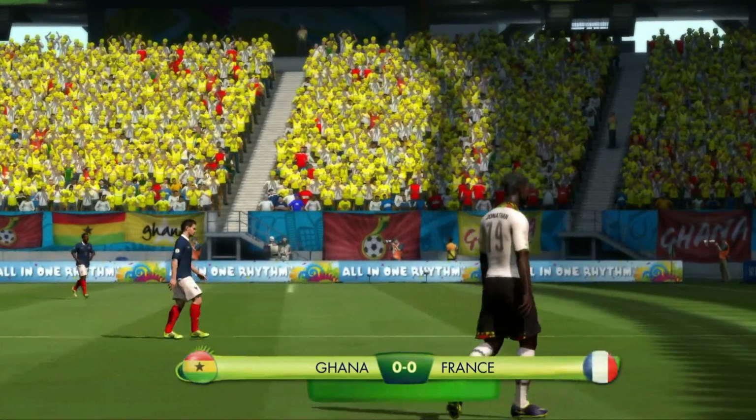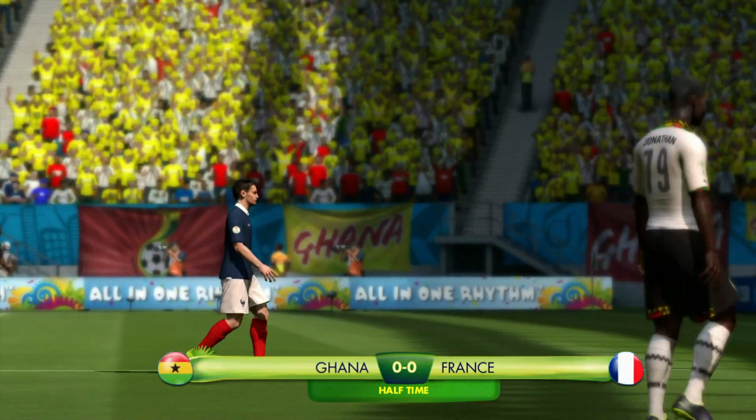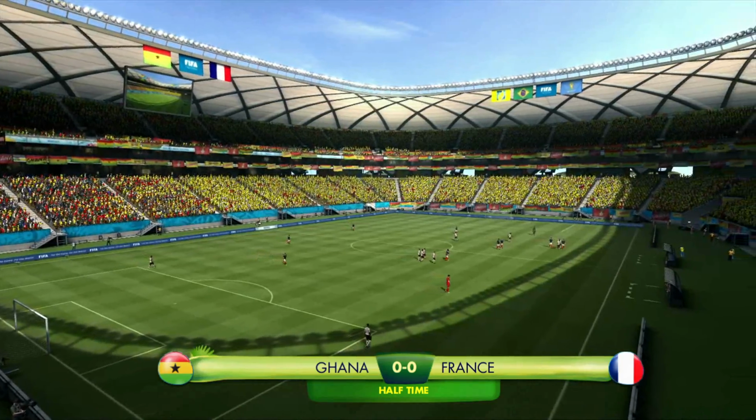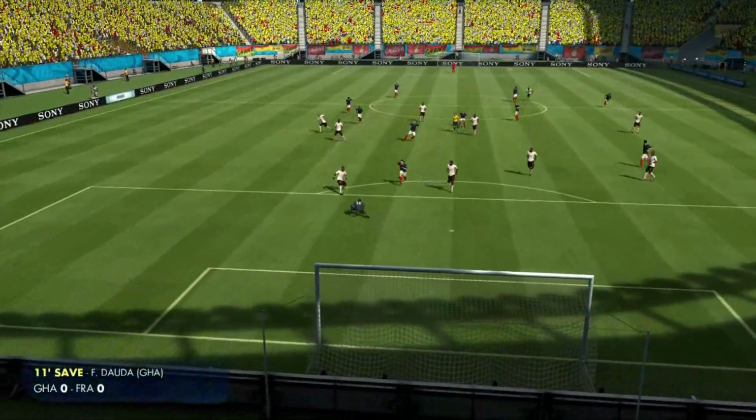It's half time then, and although France have had most of the possession and most of the chances, Ghana are holding on. Maybe this is their strategy, just to hold on and see if they can wear down France and maybe go on a counter-attack or something.